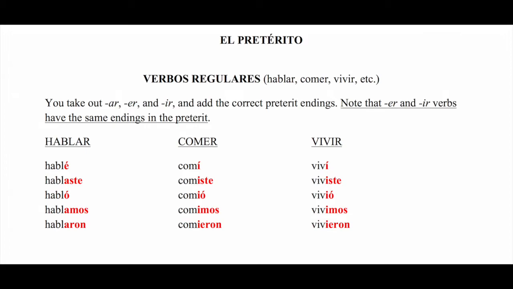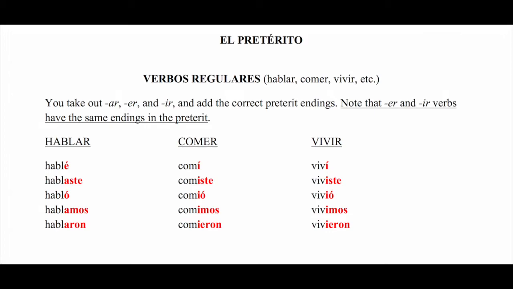We have regular verbs in the preterit, and those are most verbs actually in Spanish. Most verbs in Spanish in the preterit are regular, and they follow the endings that you have in red right there on your screen.